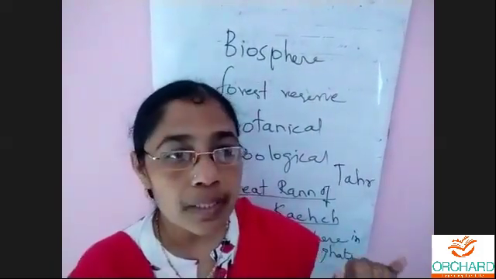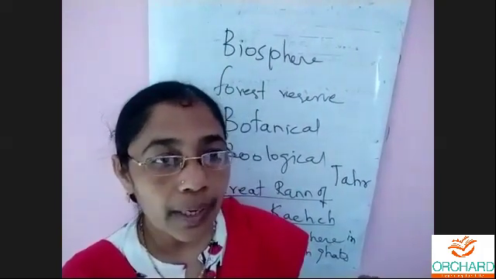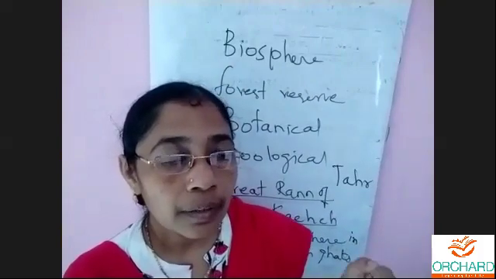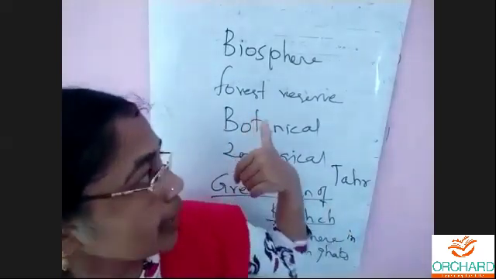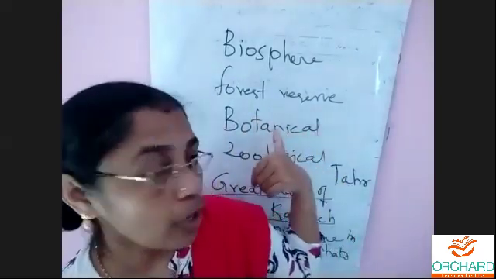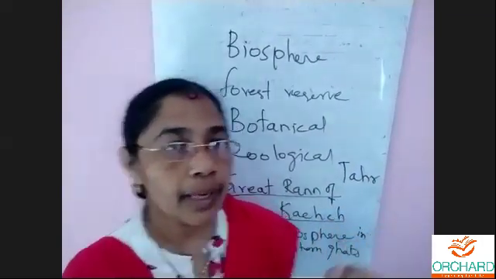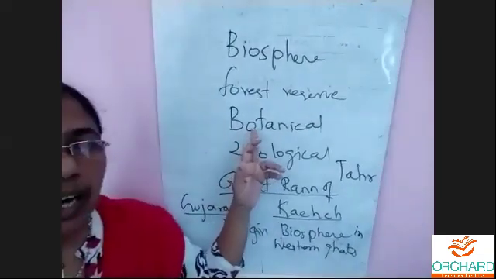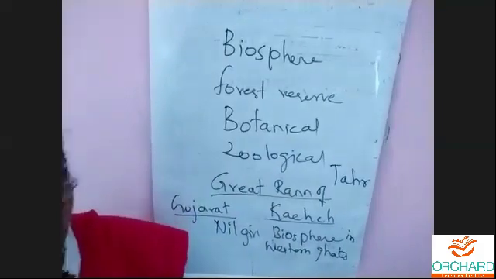So you have seen about national parks, wildlife sanctuaries, protected areas. We have come across a few names of national parks. And then we have come across biosphere reserve and forest reserve. I told you before, in forest we have certain protected areas. You can see about botanical garden and zoological park in the next class, children. Any doubts you have?